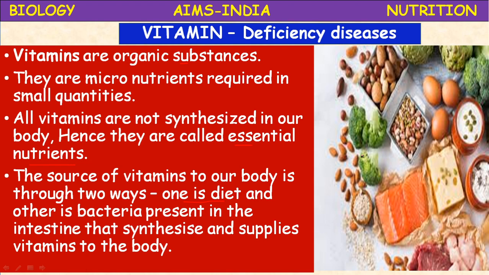Generally vitamin deficiency does not occur, but in severe cases it may occur if the diet is neglected. If we consume only one type of food material every day, that may lead to vitamin deficiency.